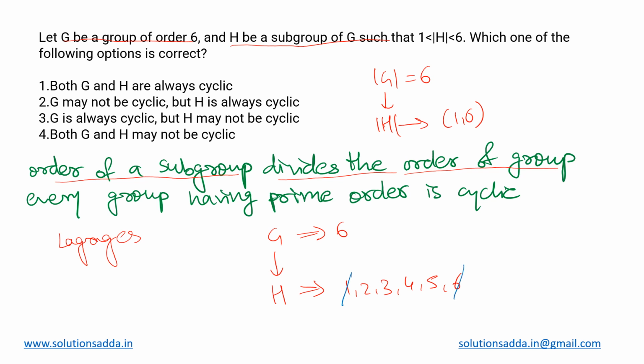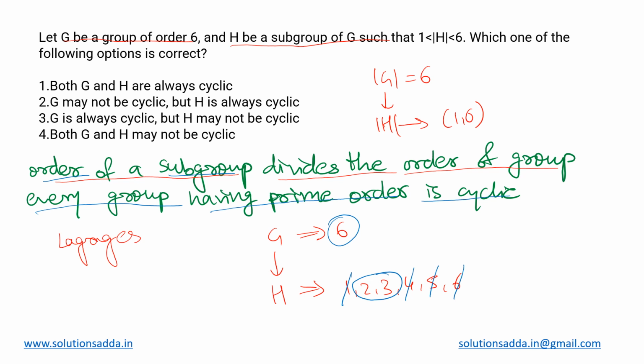Also, the order of a subgroup must divide the order of the group, which means the order of H must divide 6. So 4 and 5 are also excluded. Only 2 and 3 are the possible orders for the group H. So now, how can we comment on their cyclicity? Using the second theorem, that every group having a prime order is cyclic.